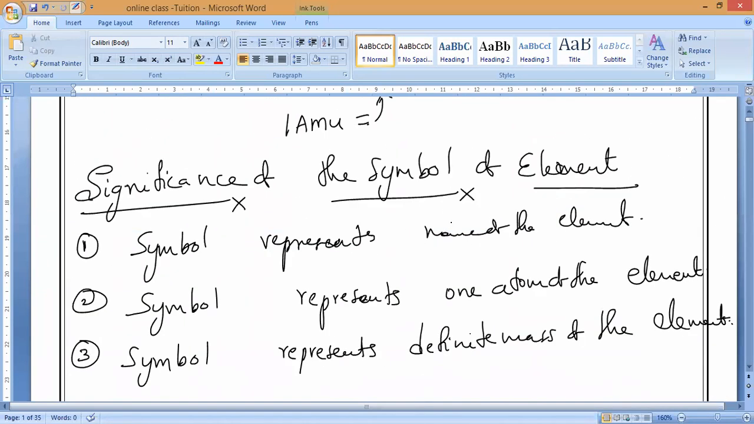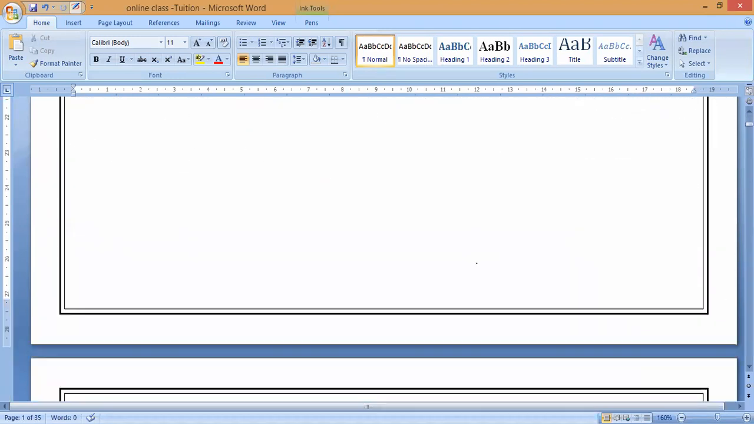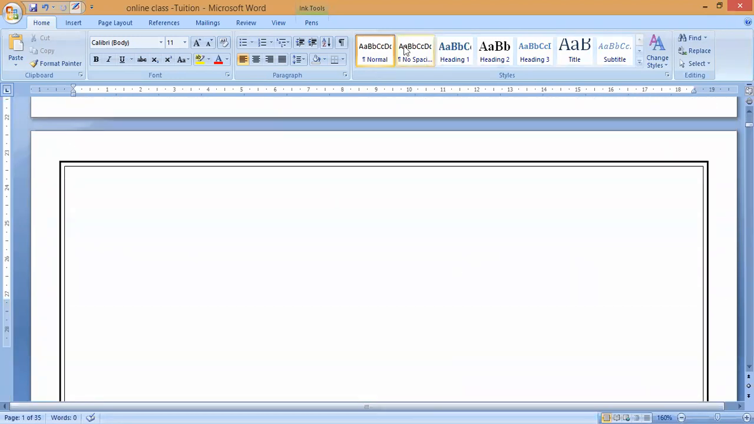So symbol represents the name of the element. Symbol represents one atom of the element. Symbol represents the definite mass of the element. That you should remember. Now this is all about it. Do you understand? Yes, sir.